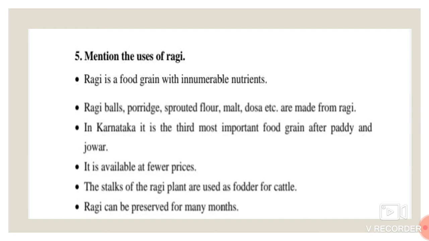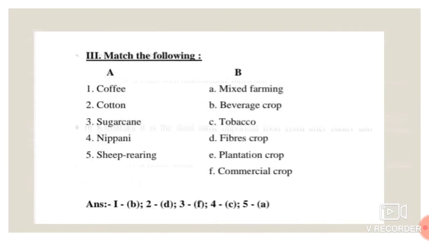Next one, the stalks of the ragi plant are used as fodder for cattle. The stalks of the ragi, which are the wastage, are used as fodder or food for the cattle or domestic animals. Next one, ragi can be preserved for many months. Here ragi can be preserved for many more months or many more days. This is all about the uses of ragi.